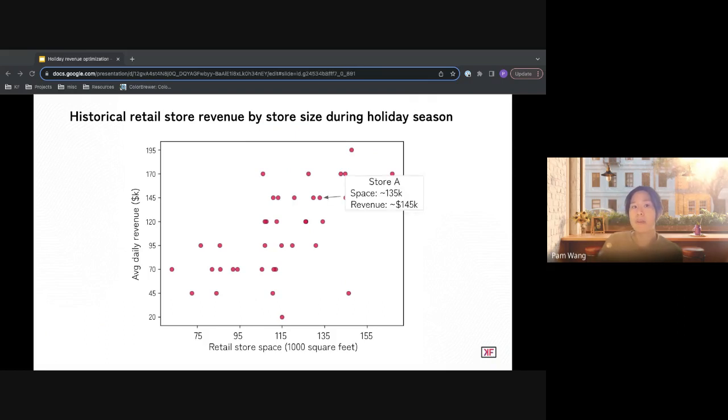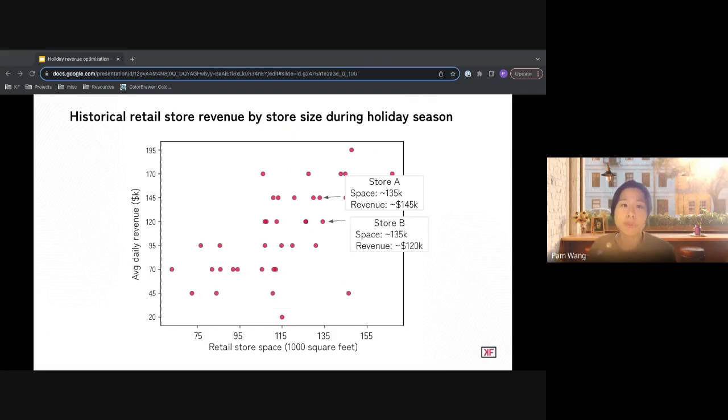Here is an example. This is data from store A. Store A is around 135,000 square feet and average daily revenue is around $145,000. Here's store C, notably smaller in size when compared to store A. We note that store space serves as a limiting factor for revenue. So it is reasonable to anticipate that store C's average revenue will be less than that of store A. Therefore, when estimating opportunities for store C, it is essential to set realistic expectations and not anticipate similar revenue as store A.